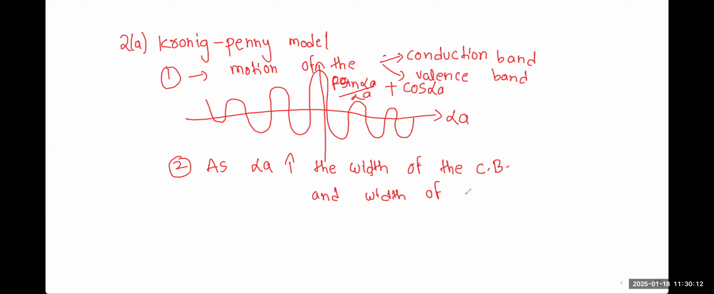And the width of the forbidden band, the same thing we have to write here. Width of the forbidden band decreases. This we have already written in the notes also, I'm just recalling it. Clear, everybody? Like this, you have to draw the diagram and write all the theoretical points and geometrical value.